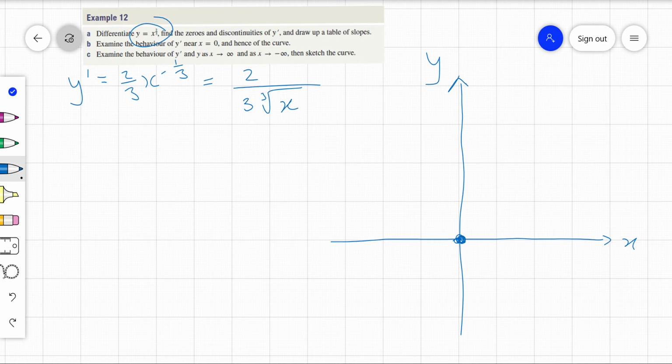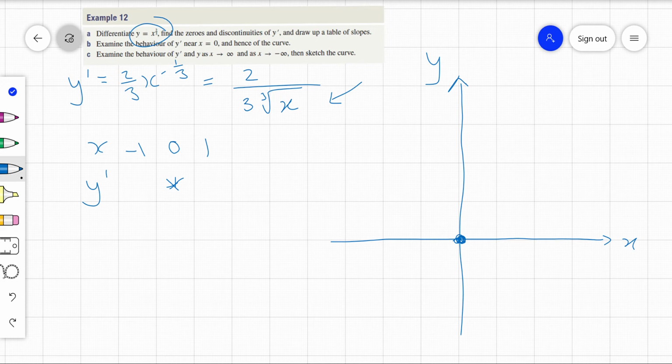All right, we're interested in x is 0, so let's look either side of that at y dash. So when I have 0 in, if I try and put 0 in here, you can see it's undefined at that point. So we don't have a gradient function at that point.